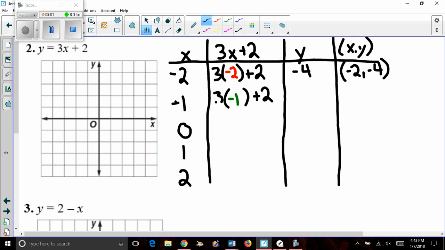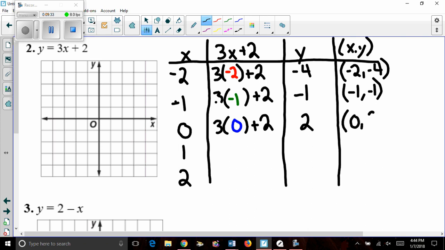So 3 times -1 is -3. -3 plus 2 is -1. So our second coordinate is -1, comma, -1. Next, 3x becomes 3 times 0 plus 2. 3 times 0 is 0. 0 plus 2 is 2. Therefore, we get the coordinate 0, comma, 2.